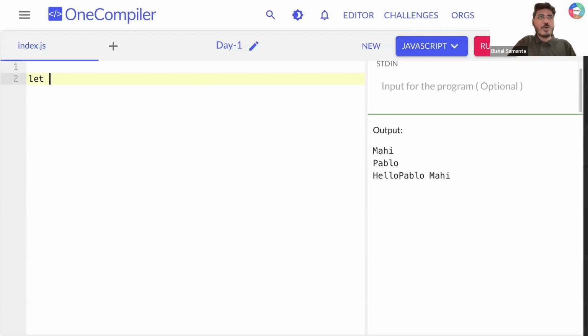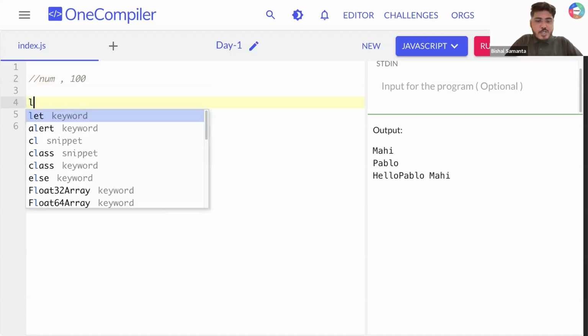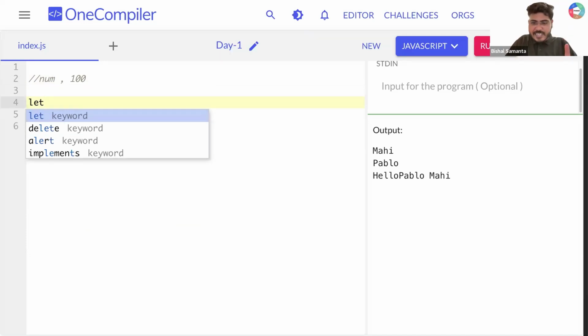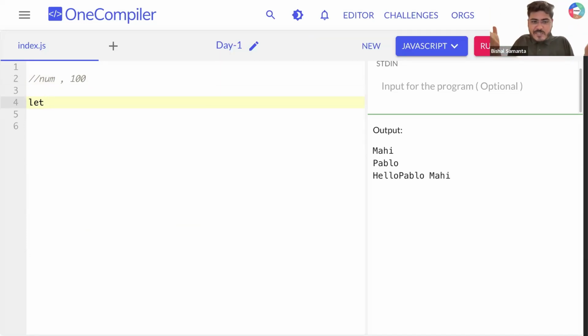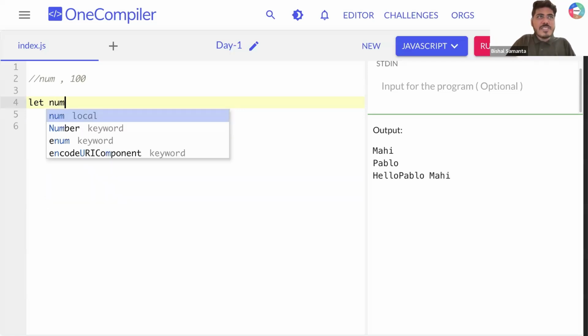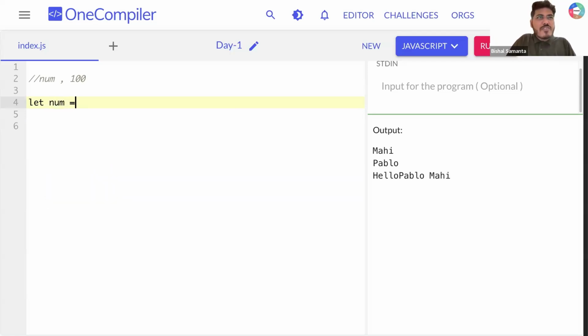Okay, so let's say I want to create a variable called num. This represents a number. Can you tell me what I need to write? And in this num, I need to store a value of 100. How do I create a box? What is that superpower I need to write to create any variable? The superpower I need to use is let. After that, what is my variable name? My variable name is num, right? After that, what value do I want to assign into num? I want to assign 100, right?